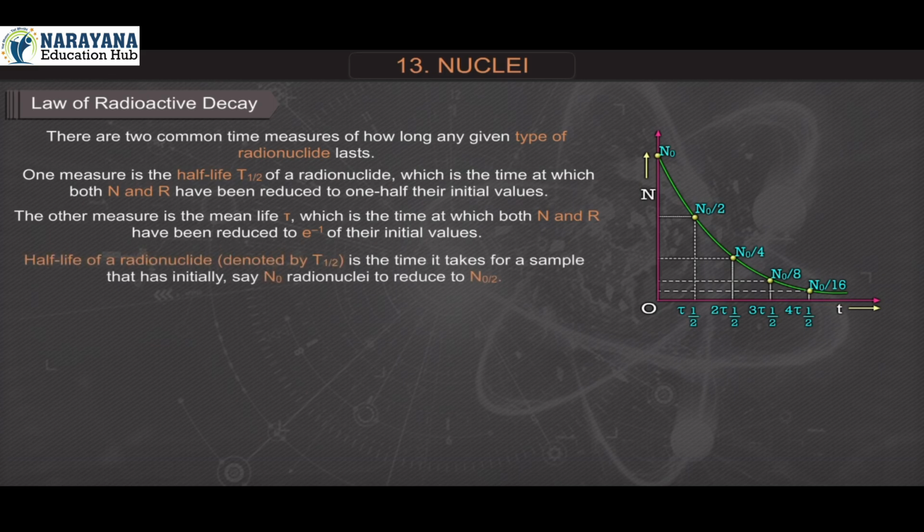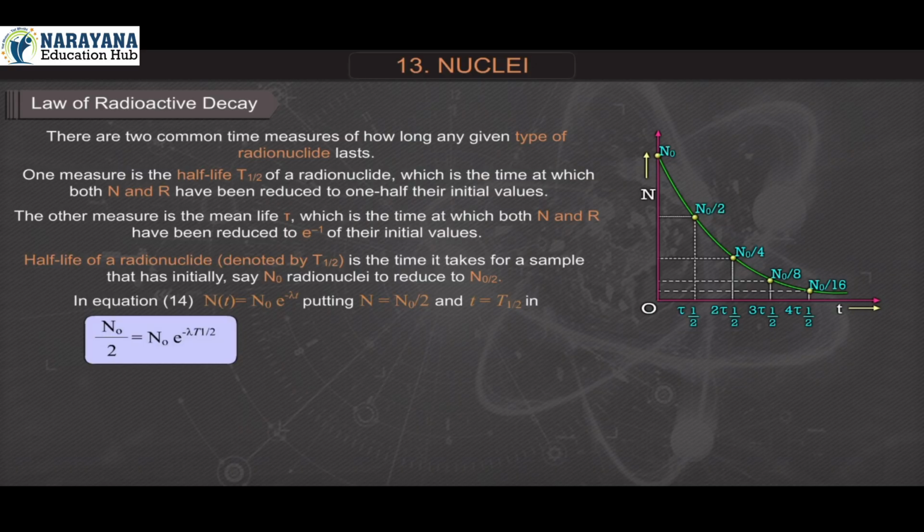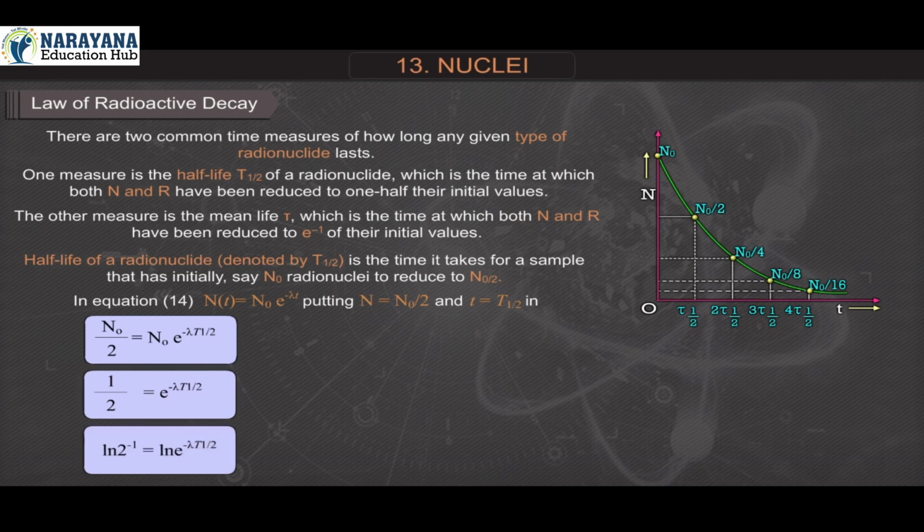The half-life of a radionuclide, denoted by T1/2, is the time it takes for a sample that has initially, say, N0 radionuclei to reduce to N0/2. In equation 14, putting N equal to N0/2 and t equal to T1/2, N0/2 is equal to N0 e raised to minus lambda T1/2. 1/2 is equal to e raised to minus lambda T1/2.